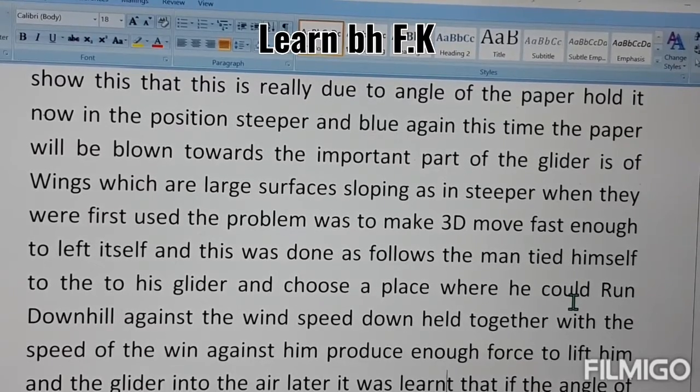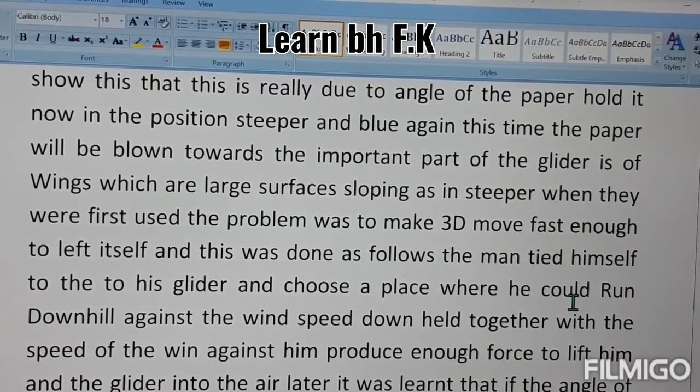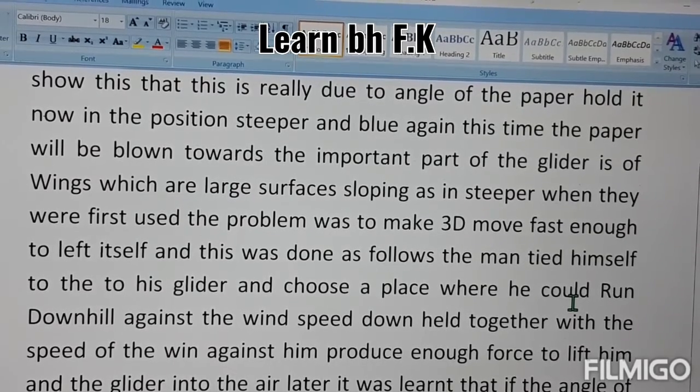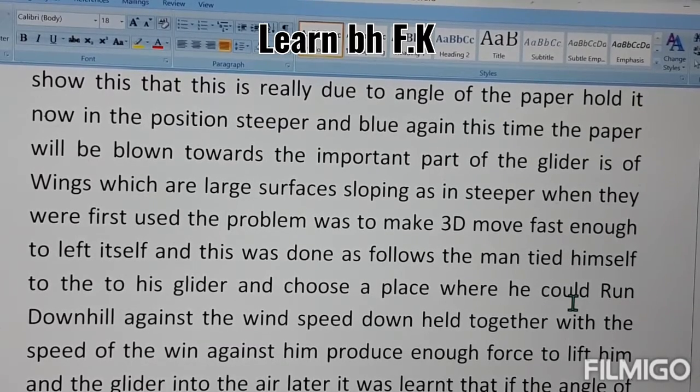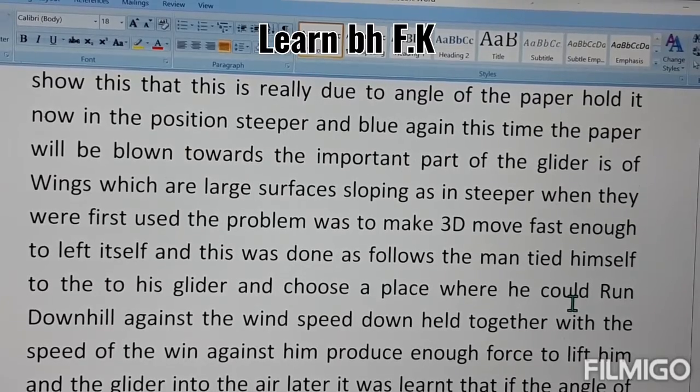So what happened? First of all, the human beings tried flying the glider, but how? They moved towards the downside of the hill wearing the glider device, and the more the force of air, what will happen? The more they move downward, the more force is produced, and the more flying power for the gliding.